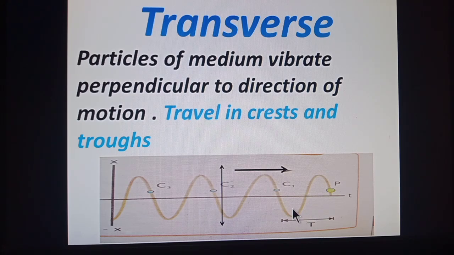Crest and trough, elevations and depressions, are formed when a transverse wave passes through a medium. So we can identify them by crest and trough. Crest and trough are the characteristics of transverse mechanical waves. Crest is the portion above the mean position and trough is the portion below the mean position.